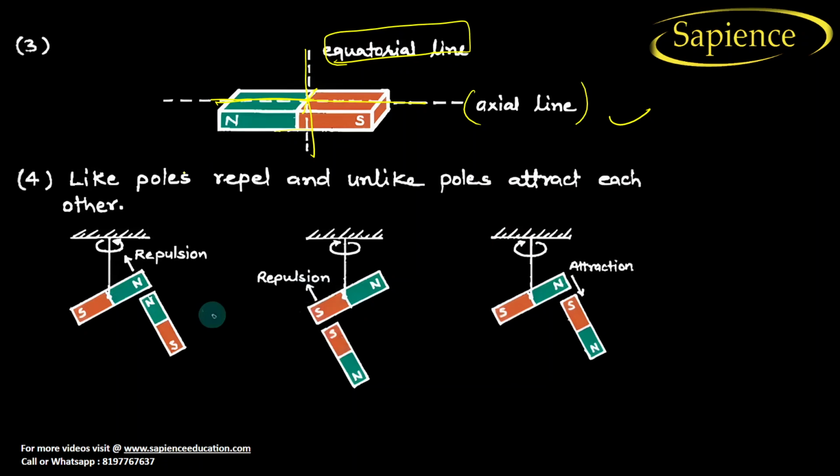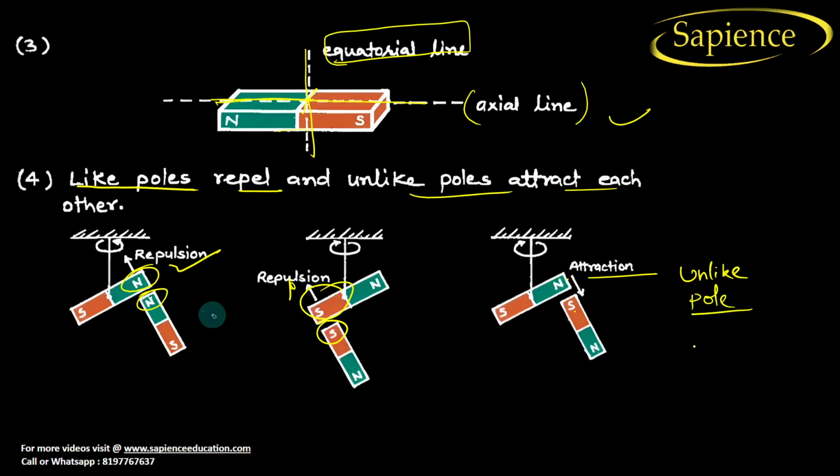Now the fourth one is like poles. Like poles will repel. If this is a north pole and this is a north pole, what will happen? Repulsion will happen. And unlike poles attract each other. See here, like poles, south pole and south pole, repulsion happens. North pole and south pole, if these are unlike poles, what will happen? Attraction will happen. I hope you have understood this. So this is the fourth property of the magnet.